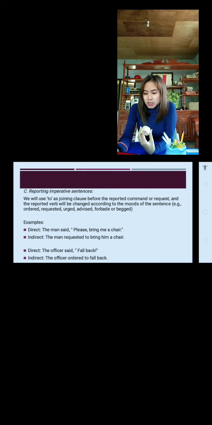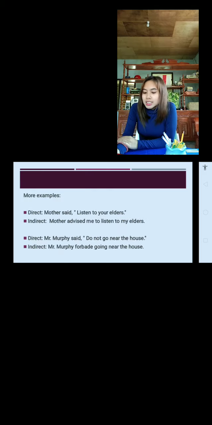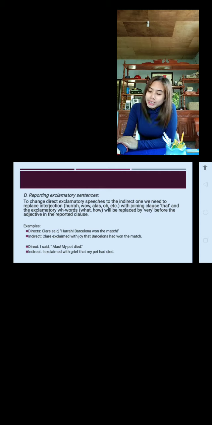Ordering co-officials. So indirect speech now is: the officer ordered to fall back. Next, reporting exclamatory sentences. To change direct exclamatory speeches to the indirect one, we need to replace the interjection, hurrah, wow, alas, oh, etc., with the joining clause "that", and the exclamatory WH words, what, how, will be replaced by "very" before the adjective in the reported clause.